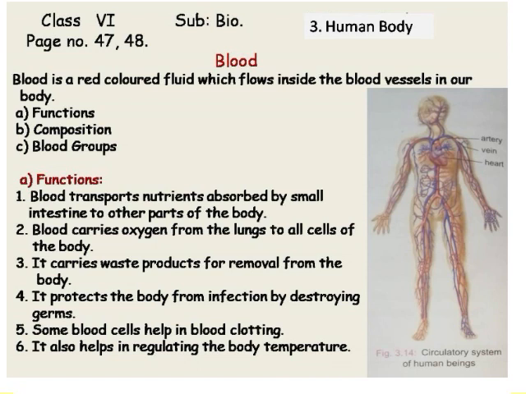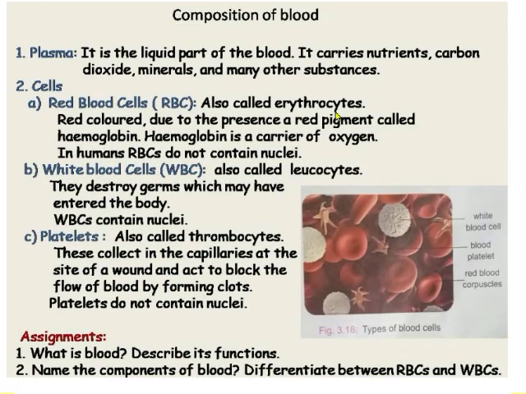Now we will go to the composition of blood. Blood is composed of plasma and cells. What is plasma? Plasma is a liquid part of the blood. Plasma is the liquid part of the blood. It carries nutrients, carbon dioxide, minerals, and many other substances. So plasma is the liquid part.